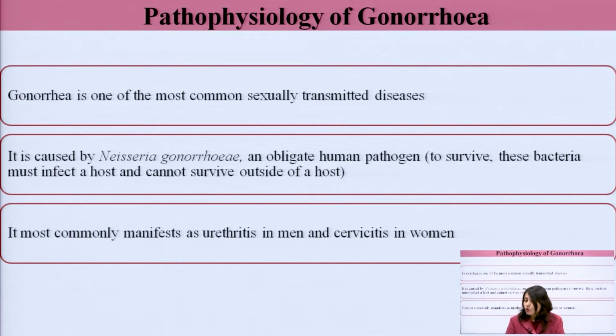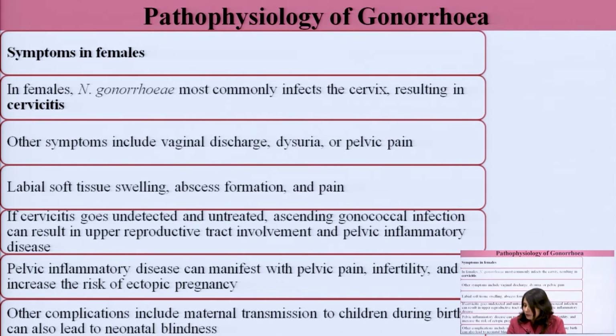It most commonly manifests as urethritis in men and cervicitis in women. When I use the term urethritis in men, that means inflammation of the urethra. The most common or first symptom that will occur will be the inflammation of the urethra in men and the inflammation of the cervix in women.